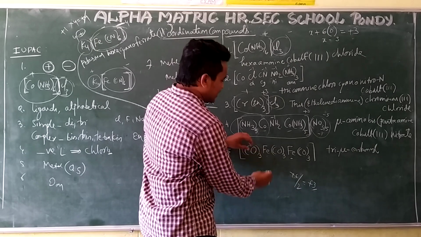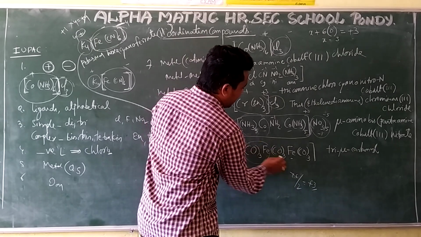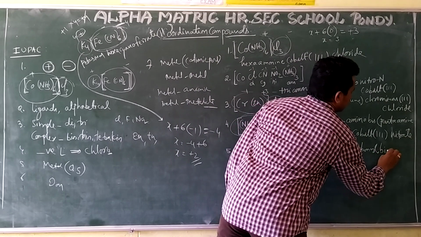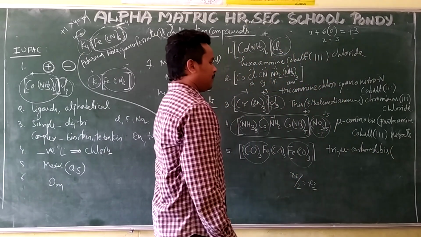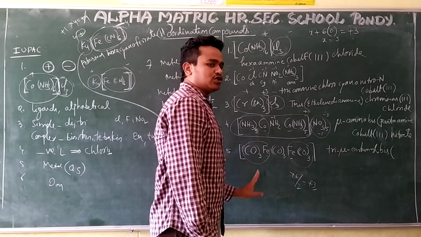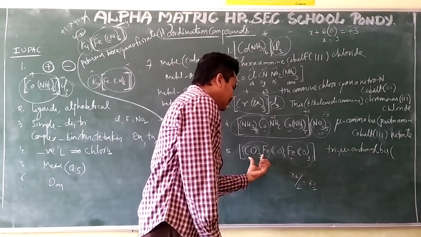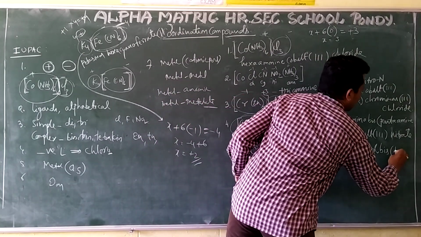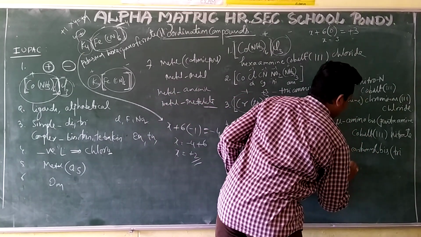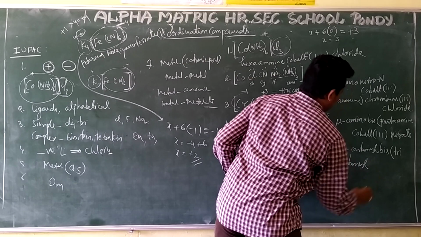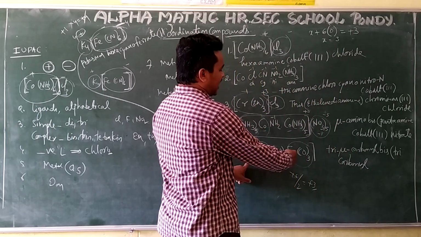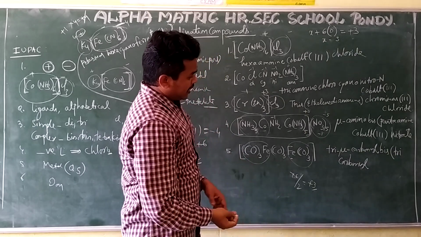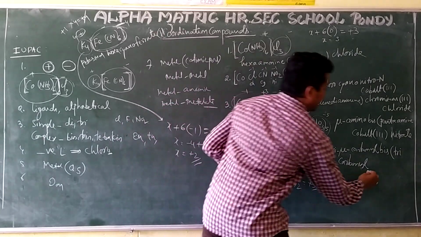After that, again Fe(CO)3. This is one part. Fe(CO)3, this is one part. So I have to use bis because it is 2 times. The bracket means it belongs to both. Now I will write for one. What will I write first? Tricarbonyl. This one I will write as tricarbonyl. This is containing the positive part only, so tricarbonyl iron.